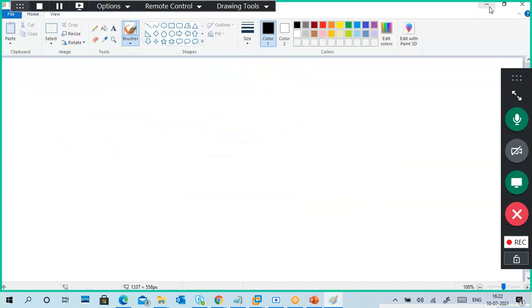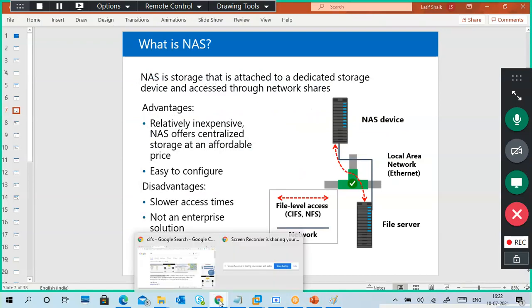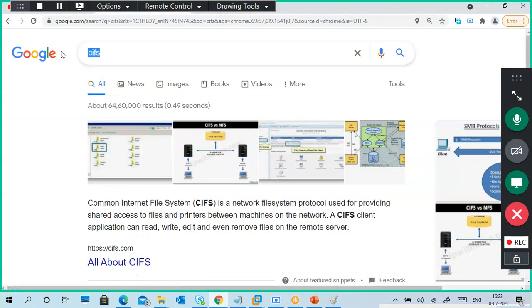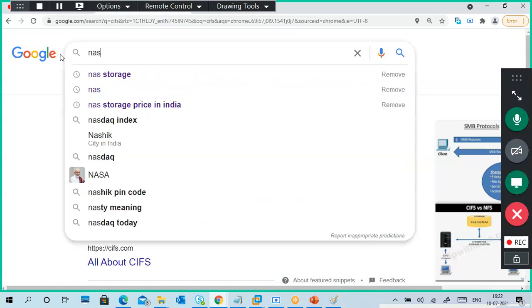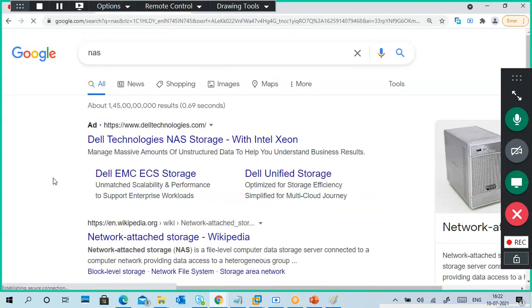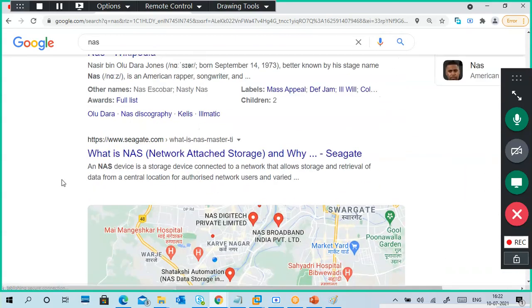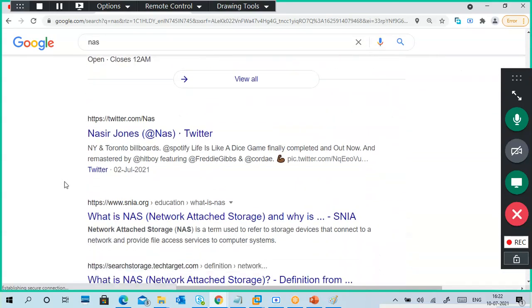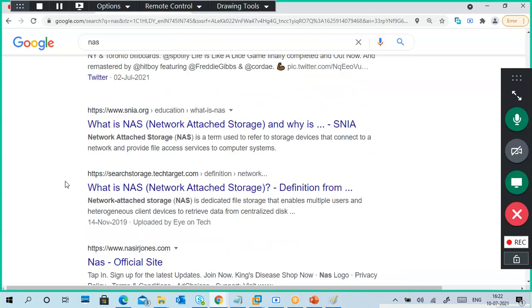Okay, so I will give you one simple way to understand, not directly. I need a NAS. Can we buy a NAS? Yes, we can buy from Amazon or Flipkart also.